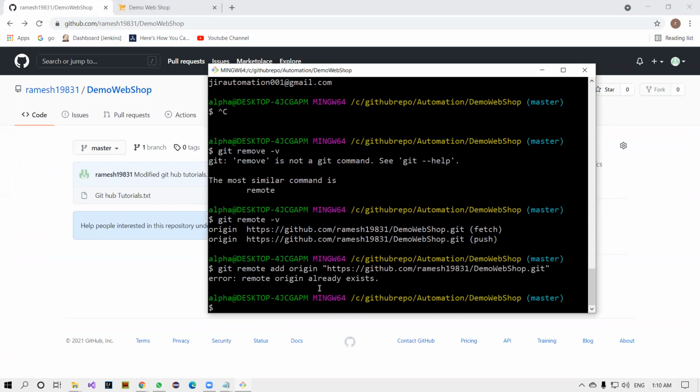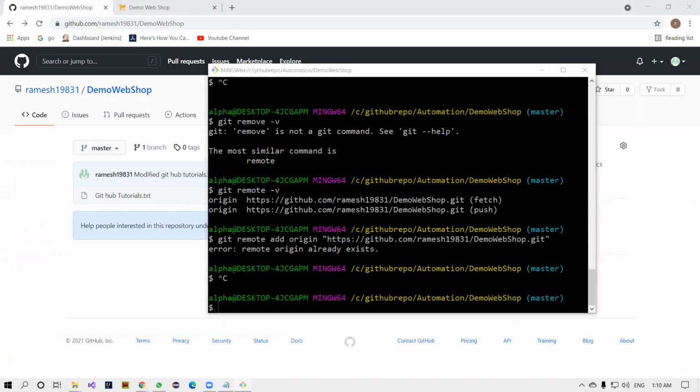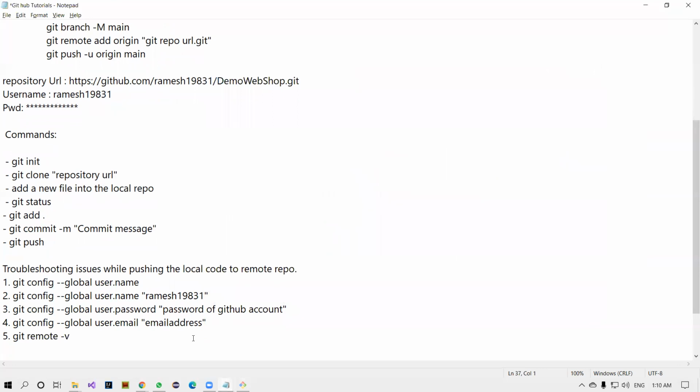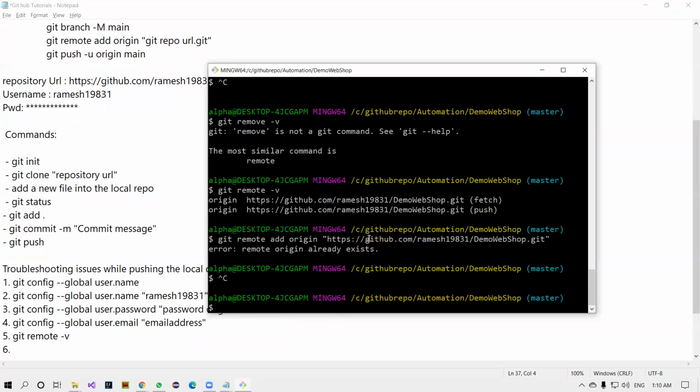See, the remote already exists. That's the reason it's not coming, right? So we can keep this command in your folder. This will be very useful for you. And the sixth one is, yeah, this is my another one.